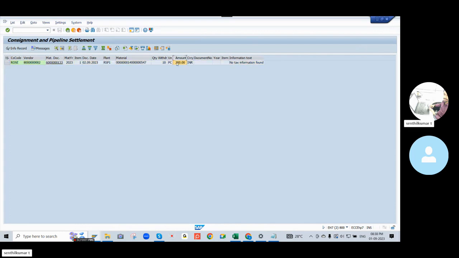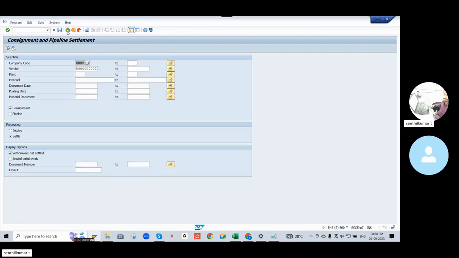Okay, through this process, this is called a settlement for the consignment and pipeline process. So this is the way we do the consignment process. This is totally an end user activity. They will create the purchasing info record, they will create the purchase order, they will send it, and they receive the material. The vendor will monitor and retain ownership of that inventory.